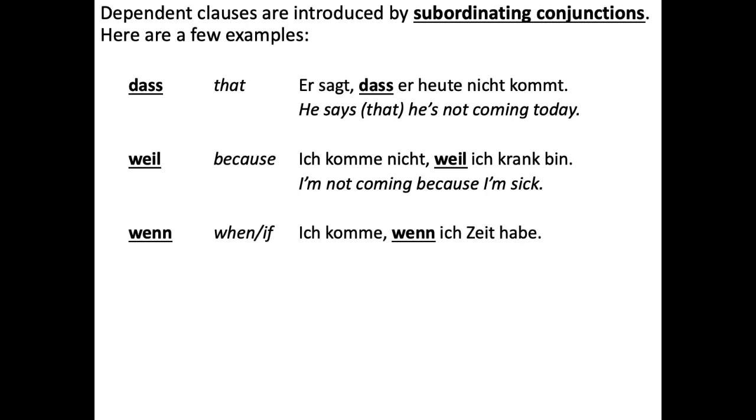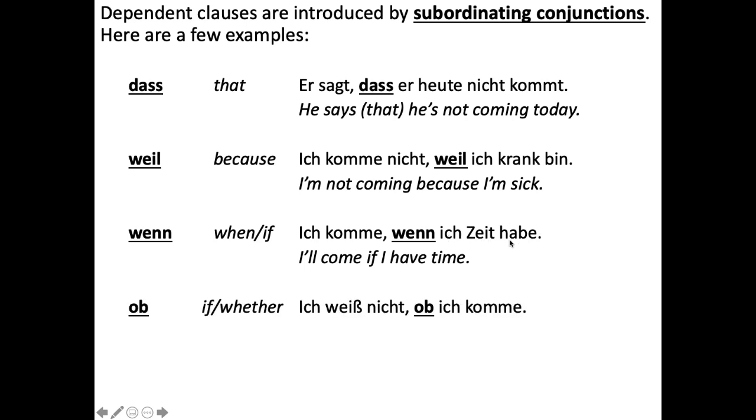Wenn, meaning when or if. Ich komme, wenn ich Zeit habe. I'll come when I have time. Or I am coming when I have time, or I come when I have time, whatever you want for that present tense verb. But the main thing here is that if I have time is in German, if I time have. Habe is the verb at the end.